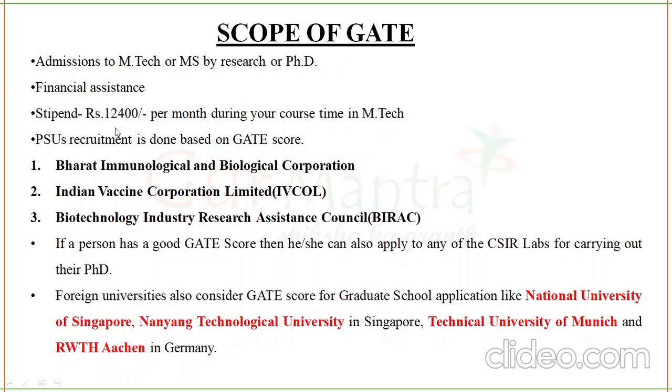That is, you will get 12,400 rupees per month as a stipend during your course time in MTech or MS by Research or PhD. For PhD, the amount is different. It is 31,000 for the first 2 years and 35,000 for the next 3 years.